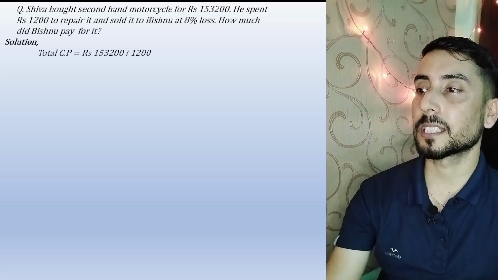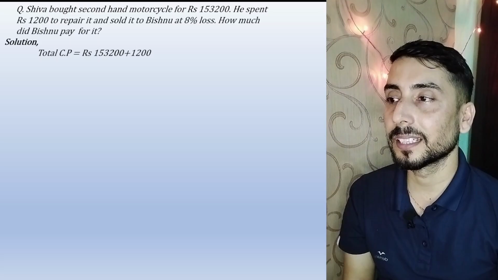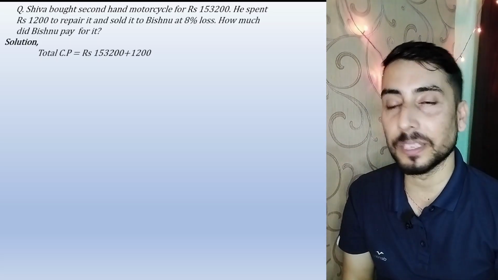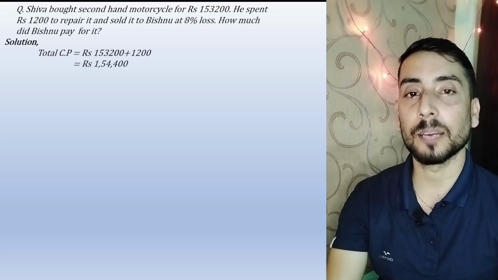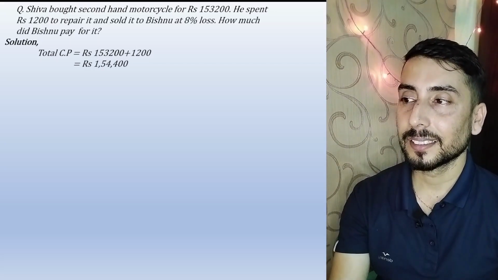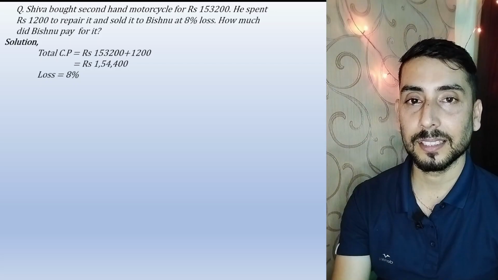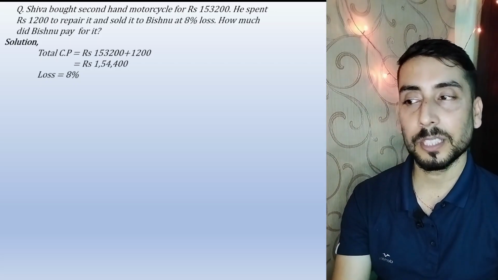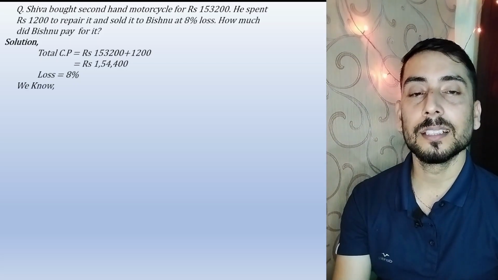So here first total cost price of the motorcycle for Siva is rupees 1,53,200 plus repairing charge is rupees 1,200. Then what becomes the total? 1,54,400, isn't it? Then he got the loss of 8%. He sold the bike to Vishnu, but he bear loss of 8%. Then we need to find out what is the selling price.